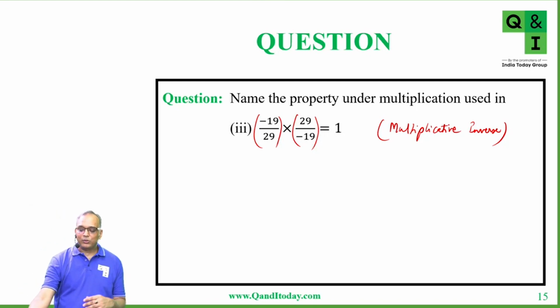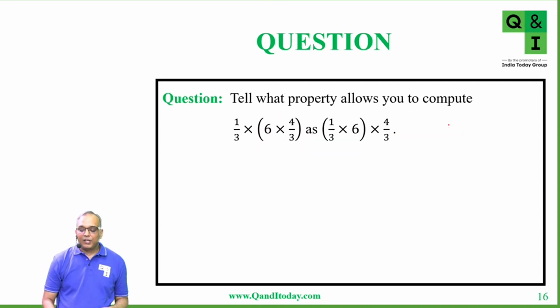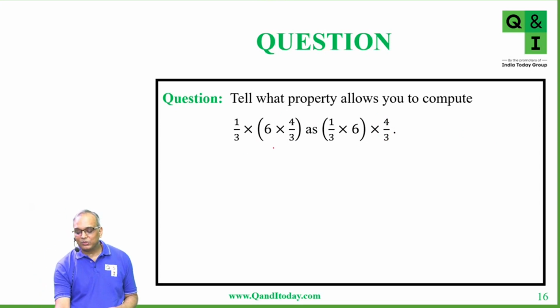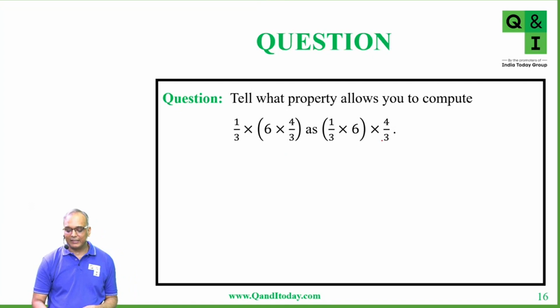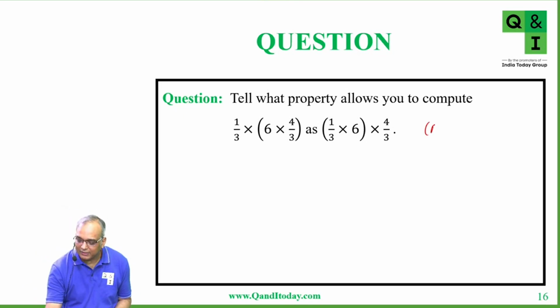So let's go to the next question, students. Now tell what property allows you to compute 1 by 3 into 6 into 4 by 3 as 1 by 3 into 6 into 4 by 3. Which property is this? Associative. Yes, this is associative property, right?